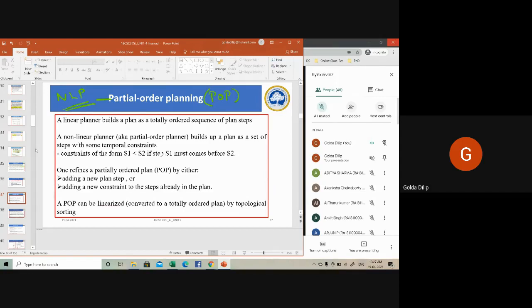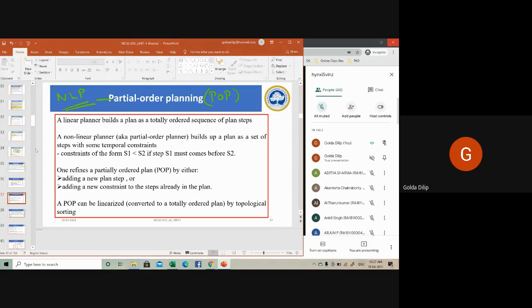For example, you can start the car, switch on the Bluetooth, make a phone call, then drive the car to the service station and leave it there. That's executing tasks simultaneously, as far as non-linear planning is concerned.